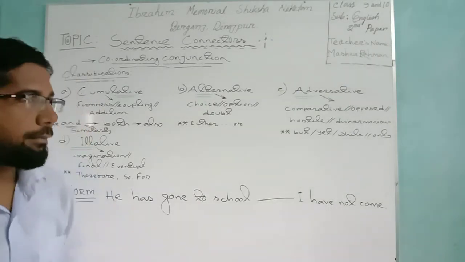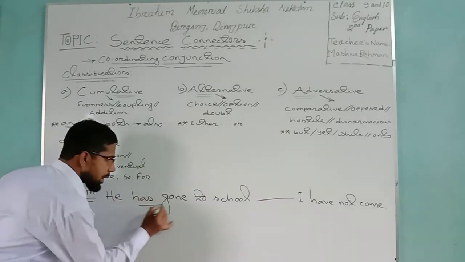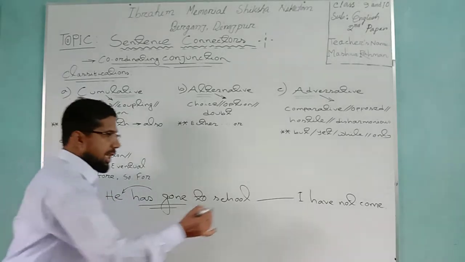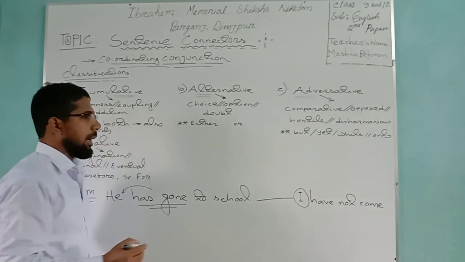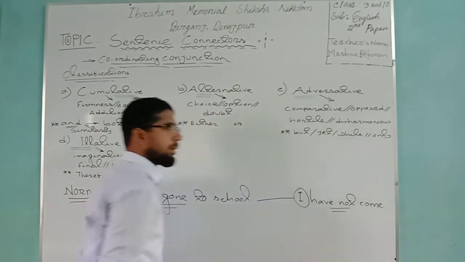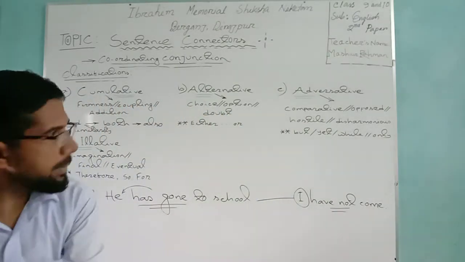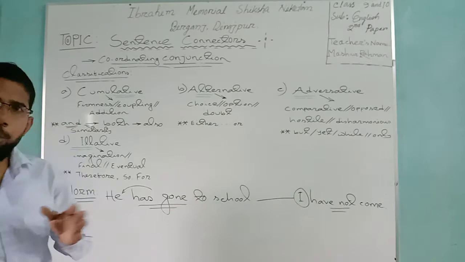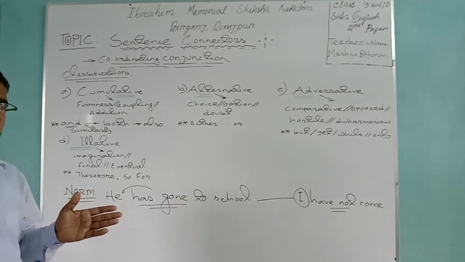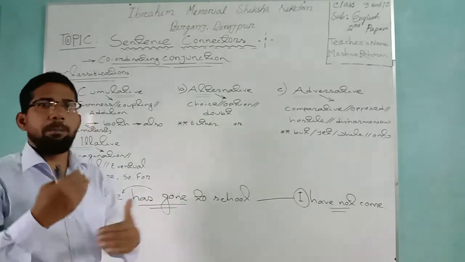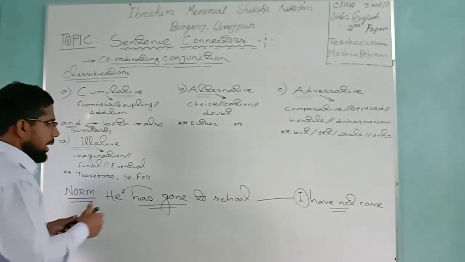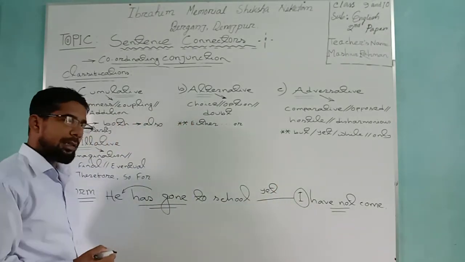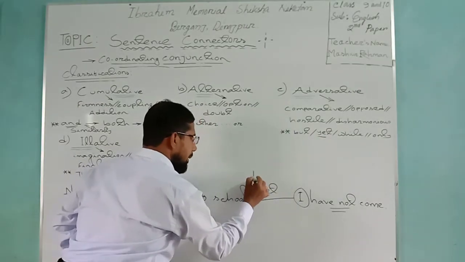Going to school has been completed, it has been done by the third person male. What do you see here? The first person singular number has not done it. It has been opposed. It is opposition. Opposition means, in our country there is also an opposition party, am I right? Opposition only gives you various kinds of derivatives. Like he has gone to school. You may use here or but.